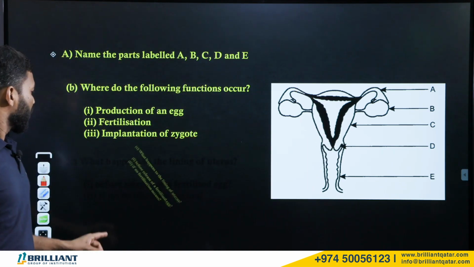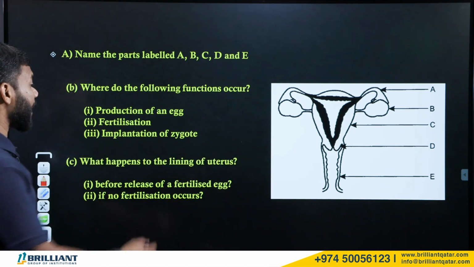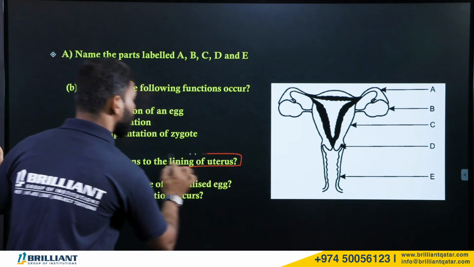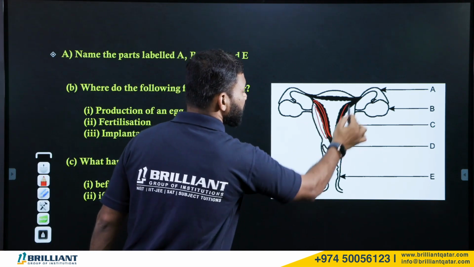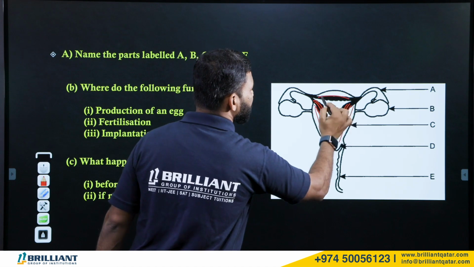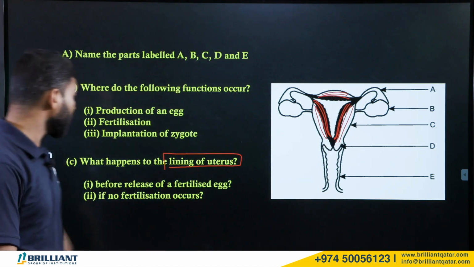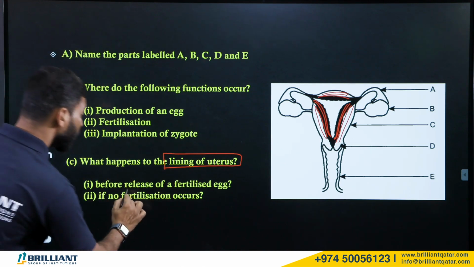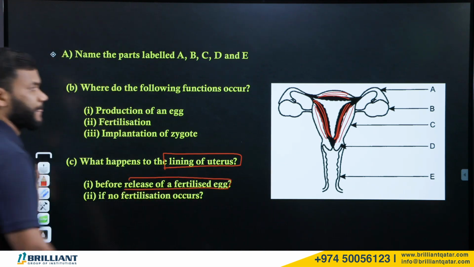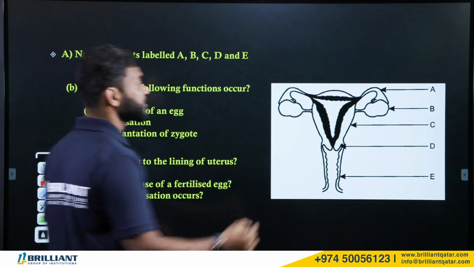Okay. There are some more questions. What happens to the lining of the uterus? The lining of the uterus means the thick wall of the uterus. Sometimes it is thick, sometimes it is thin. Anyway, what will happen to the lining of the uterus before the release of the fertilized egg?